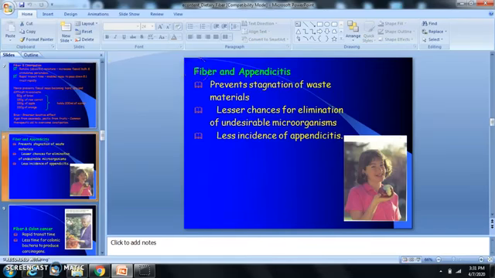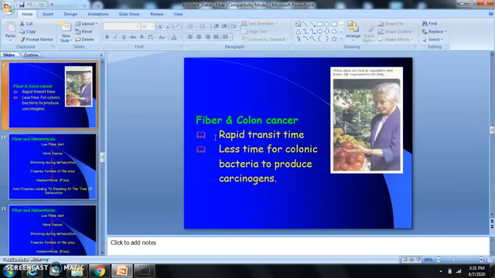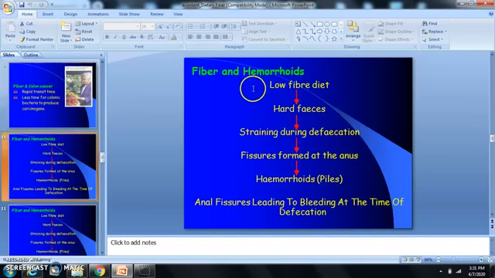Fiber and appendicitis. Fiber prevents stagnation of waste materials in the large intestine, with lesser chances for elimination of undesirable microorganisms which penetrate through the large intestine into the appendix, so less incidence of appendicitis. Fiber and colon cancer: rapid transit time, less time for colonic bacteria to produce carcinogens, hence prevents colon cancer. Fiber and hemorrhoids: a low fiber diet results in hard feces, straining during defecation, fissures formed at the anus, resulting in hemorrhoids or piles. Anal fissures lead to bleeding at the time of defecation.